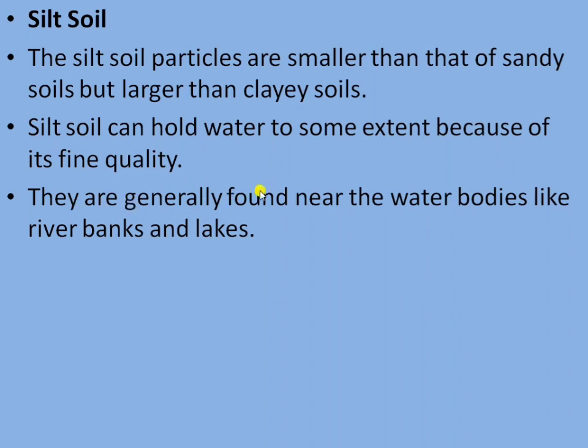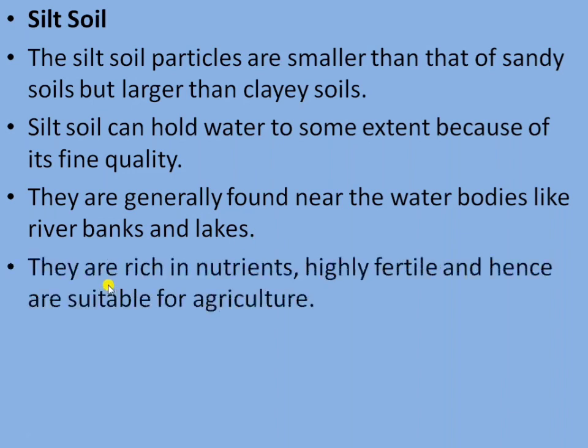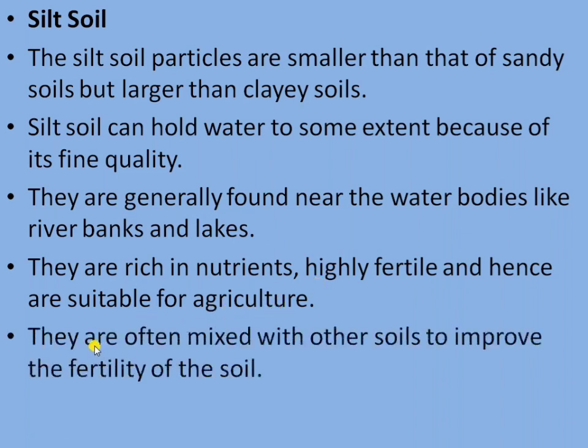They are generally found near water bodies like river banks and lakes. They are rich in nutrients, highly fertile, and hence suitable for agriculture. They are often mixed with other soils to improve fertility.